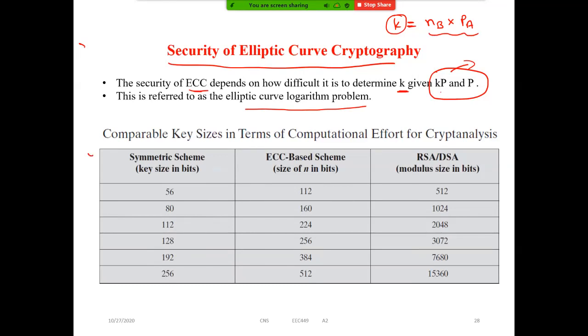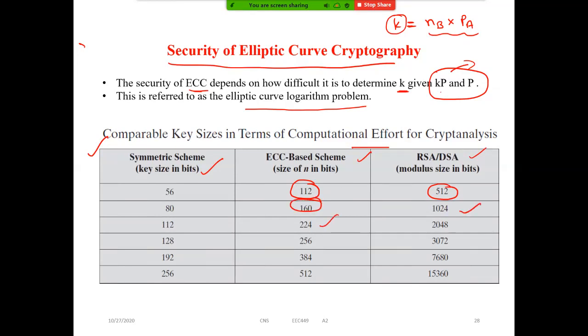Now this shows the key sizes in terms of computational effort for cryptanalysis, in the sense of cracking the encryption and decryption. This is the symmetric scheme, this is ECC based, and this is RSA. Now see the size of n in bits. If n is equal to 112 in ECC, to give the same security in RSA we require 512 bits. Similarly, 160 and 1024.